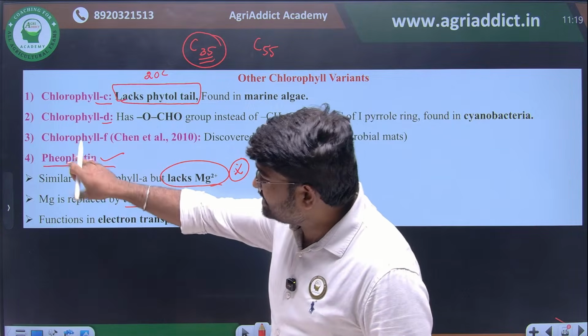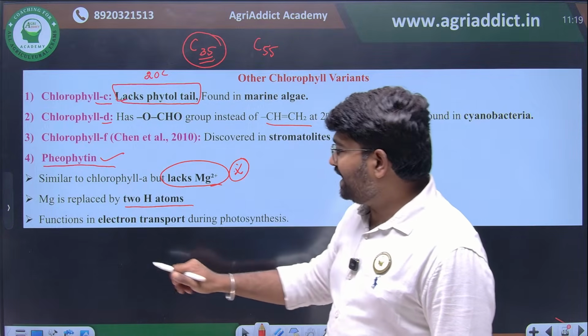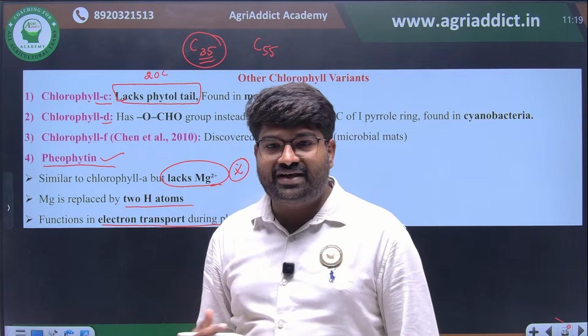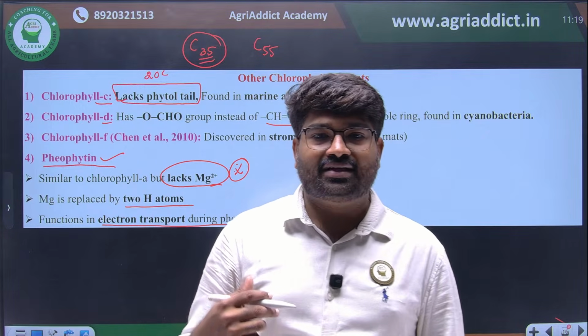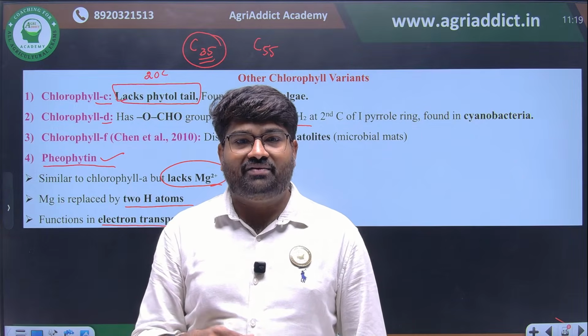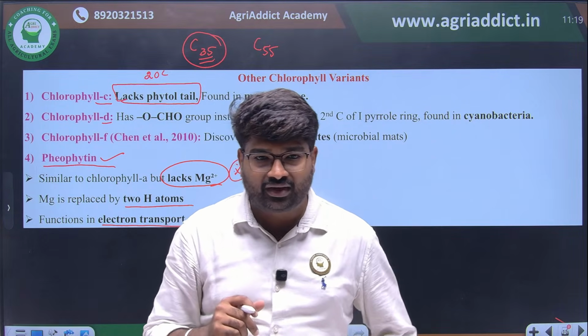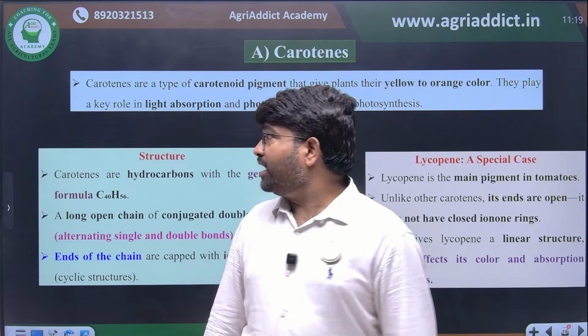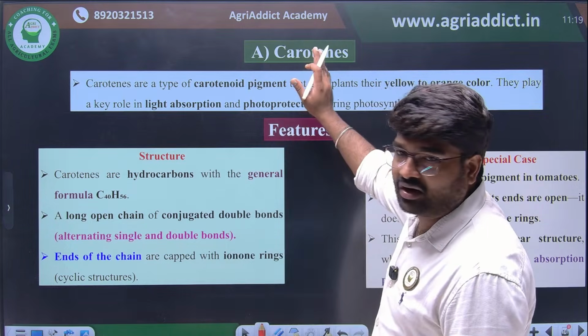Then what is the function of this PO15? It will act as an electron transporter during photosynthesis. This we will see in the Z scheme. While discussing the Z scheme, I will tell what is the exact function of PO15. Next, we are going to see about carotenoids, which we have already discussed.